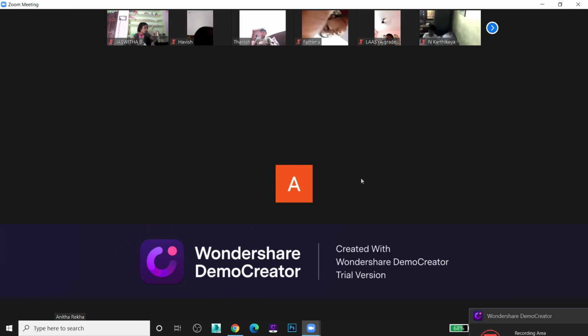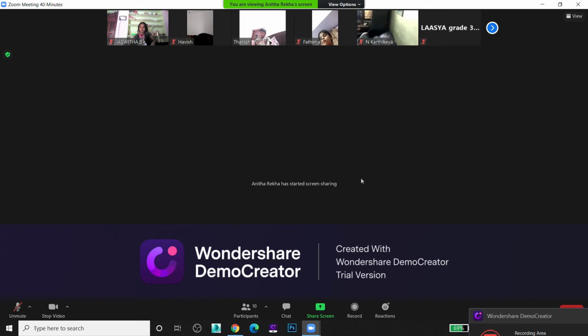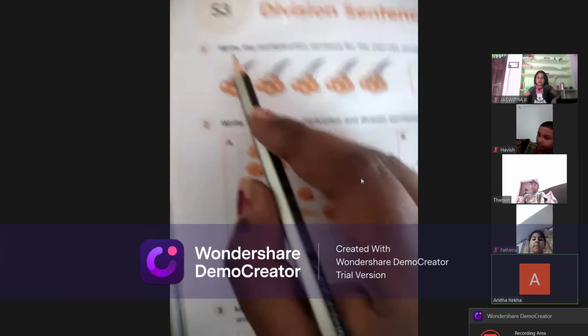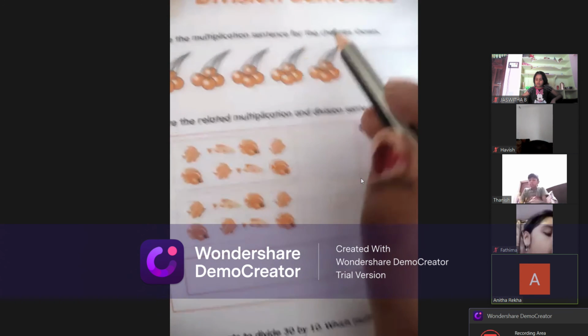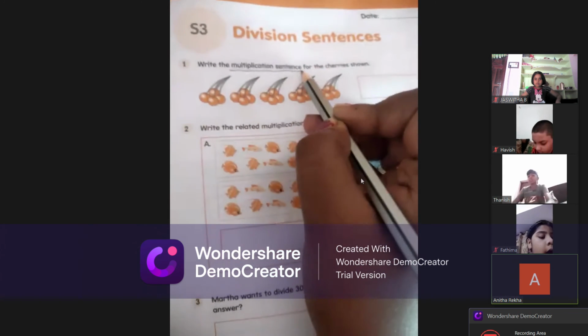Okay, now children, we'll do S3. All of you look at S3, page number 14, first question. Write the multiplication sentence for the cherries shown. What sentence did they ask?